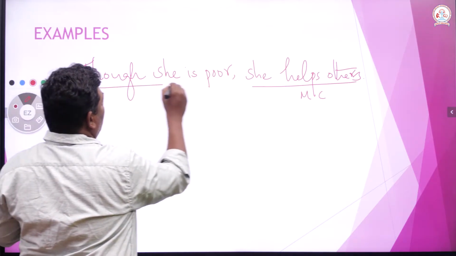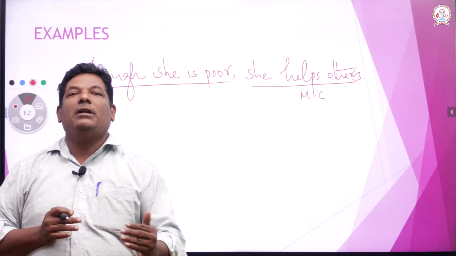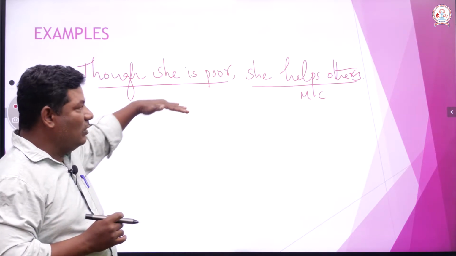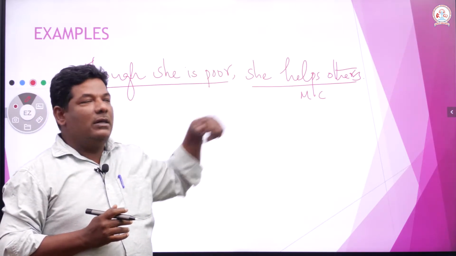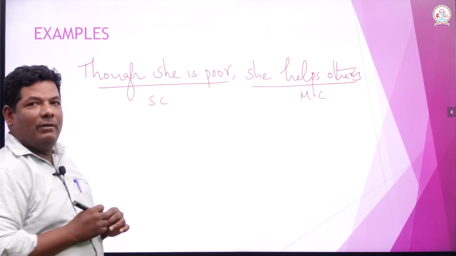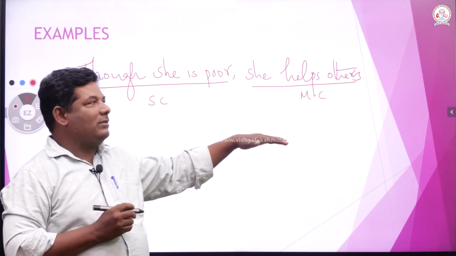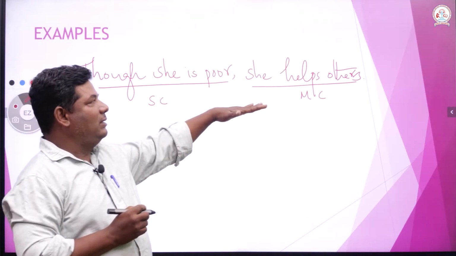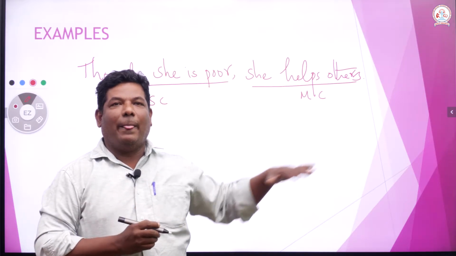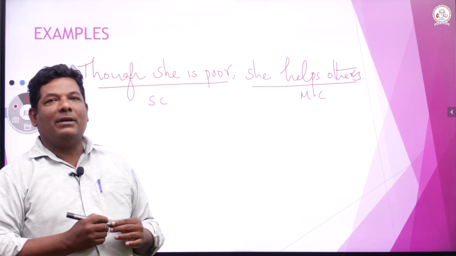"Though she is poor": when you read this, the sentence is incomplete. The thought is there, but it is incomplete. It depends on the main clause for its meaning. That is why we call it a subordinate clause. All right. The question will be like this: transform this sentence into a simple sentence. For example, I am telling you, change this sentence into a simple sentence.